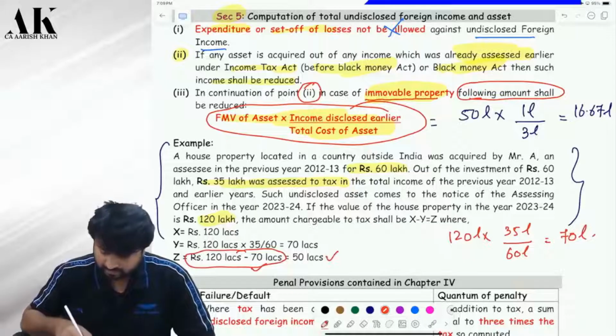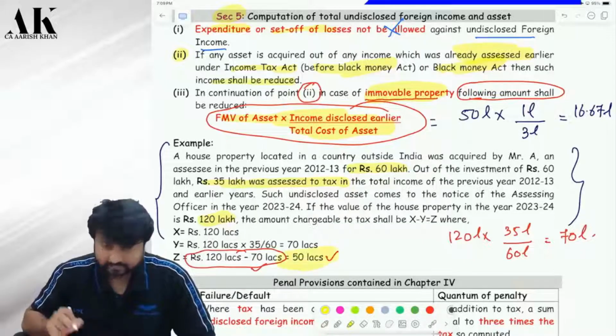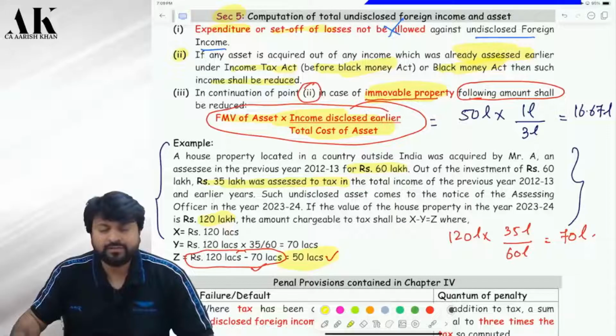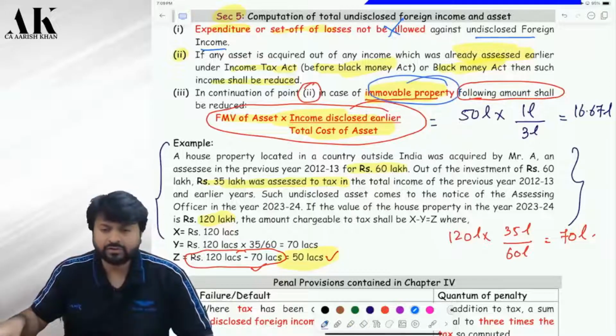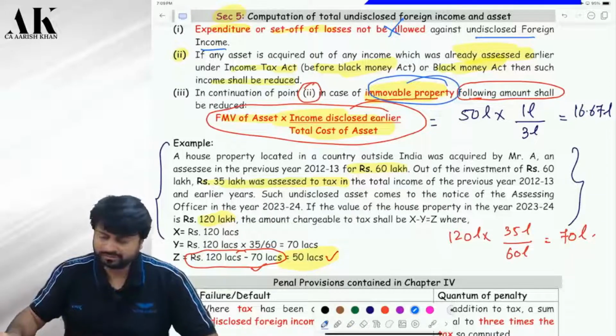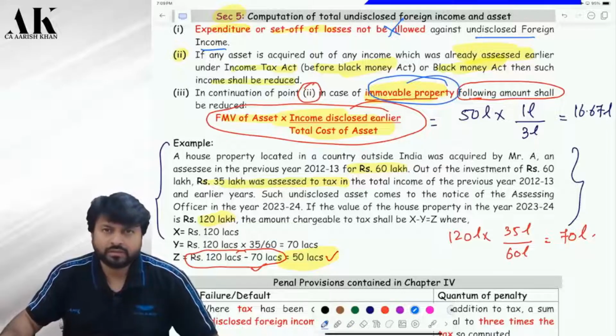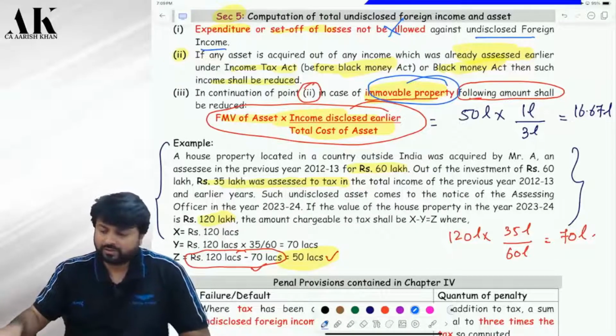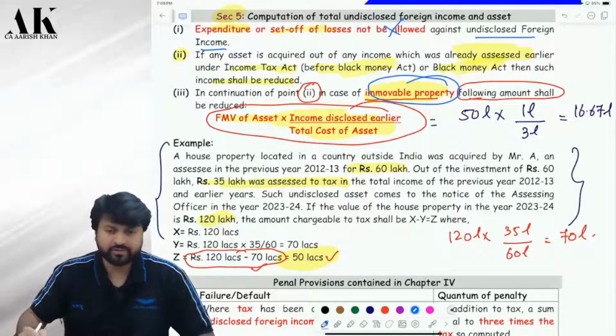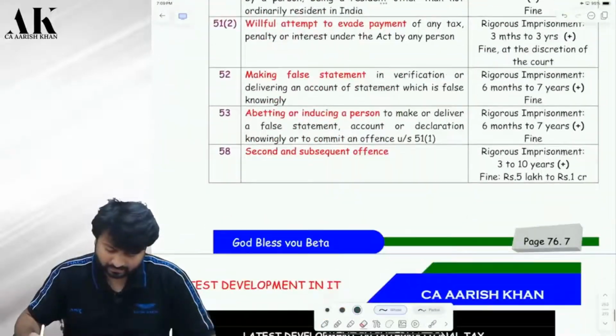So this is how you are going to value your asset. Now this benefit is only given for one asset, only for immovable property. Unfortunately, this should have been given for other assets also. This should have been given for jewelry also, right? Jewelry also increases with time. This should have been given for shares also; shares also increase with time. They have not given all these things. What can we do? Nothing can be done.